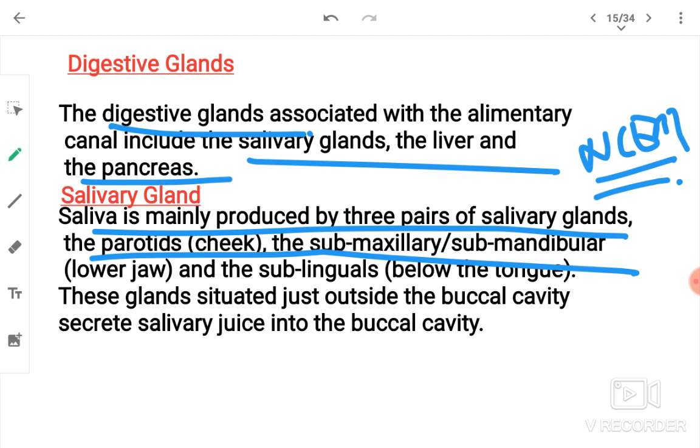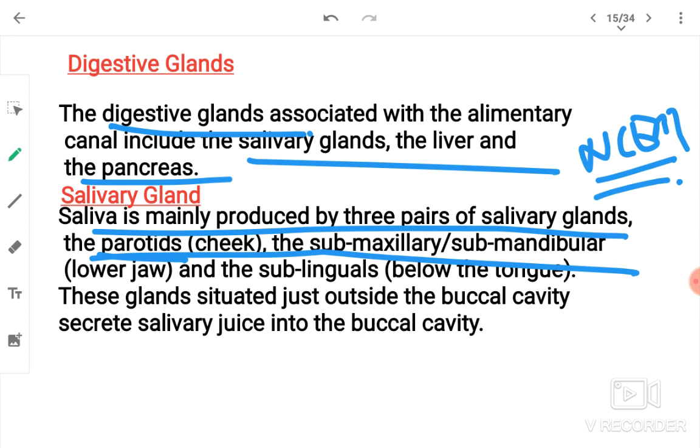The parotid gland is located in front of the ears, on the cheek side. The submaxillary or submandibular gland is located at the junction of upper and lower jaw, whereas the sublingual gland is located in the lower jaw below the mucosa.